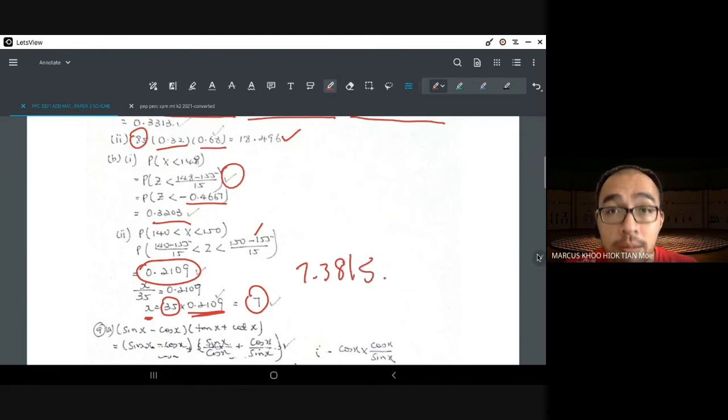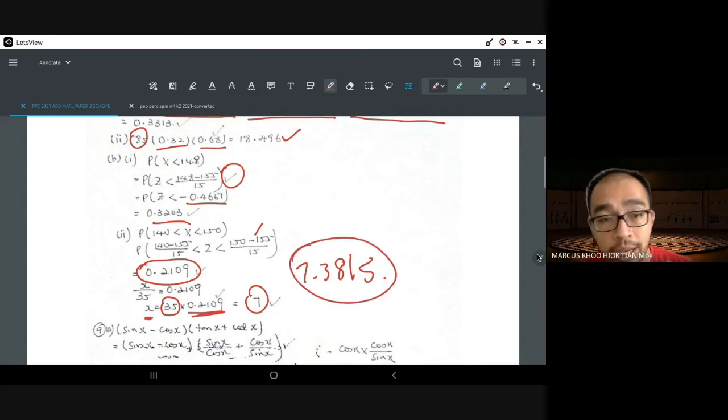So this is the number of students. Definitely the number of students cannot be 7.3815. The number of students must be a round number. So it's either 7 or 8. But it cannot be 8 because it has not yet reached 8, it is not enough for 8. So the next nearest number is 7.